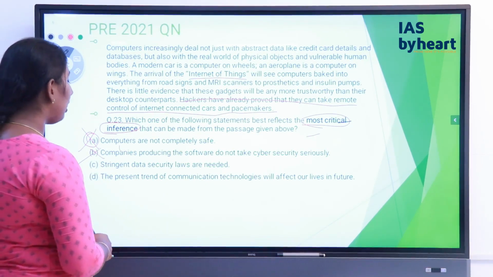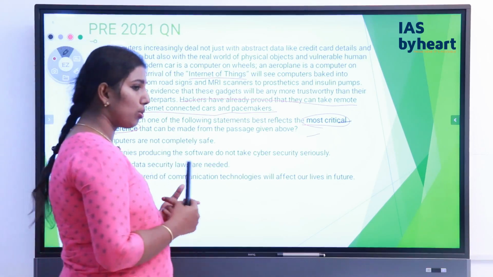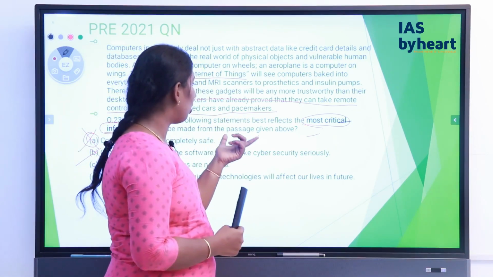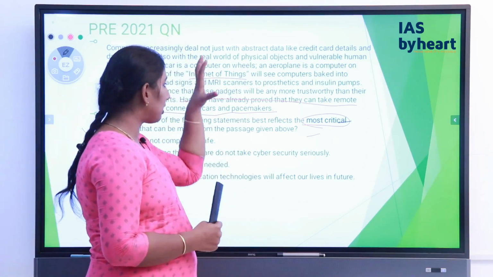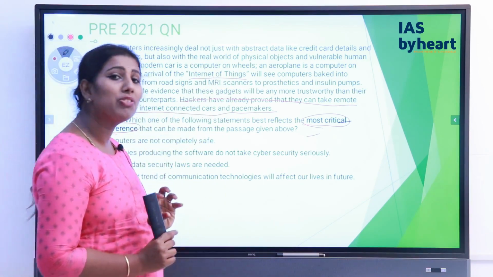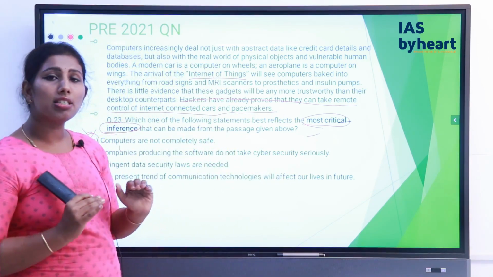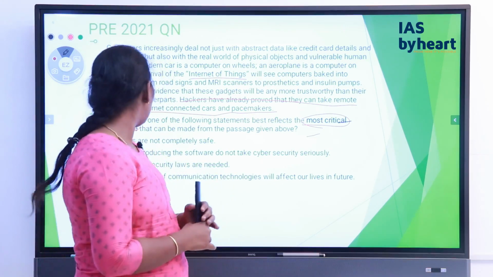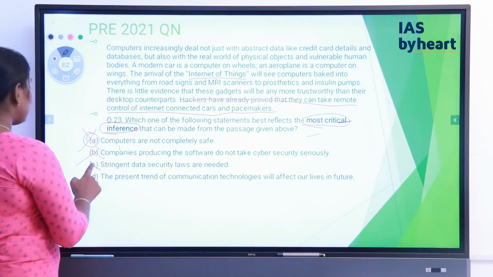Stringent data security laws are needed. So this is also an assumption, right? This is not something which is given in the passage. This is not something which is the theme of the passage. Inference is usually the theme of the passage, right? So let's have a look at the statement D.